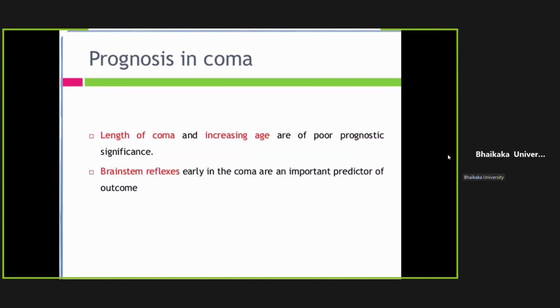Longer duration of the coma and increasing age would have a poor prognosis.